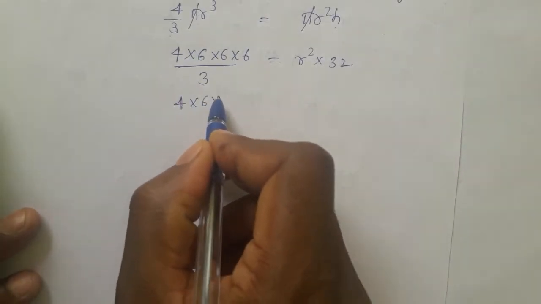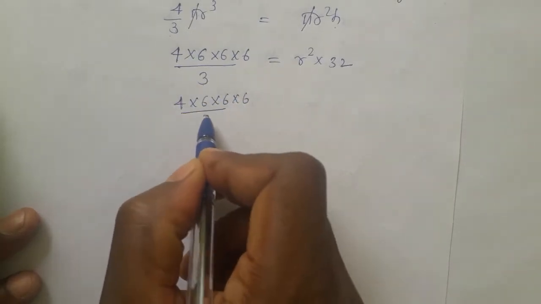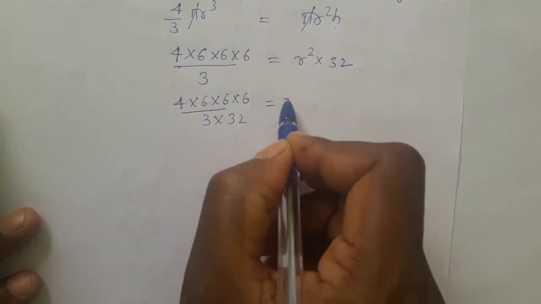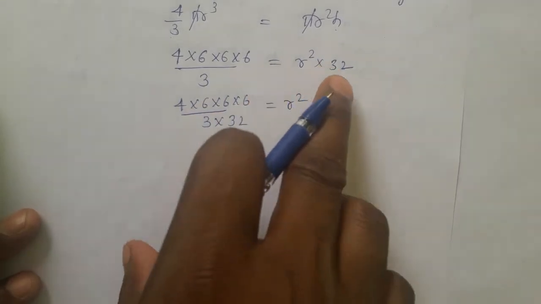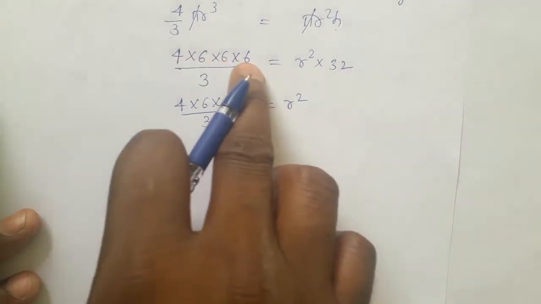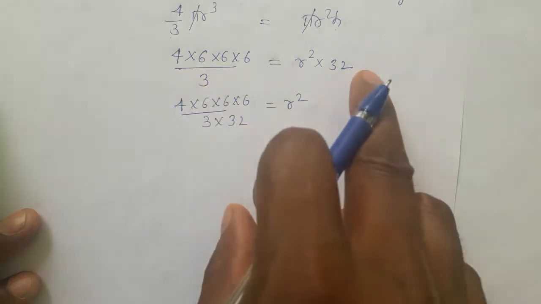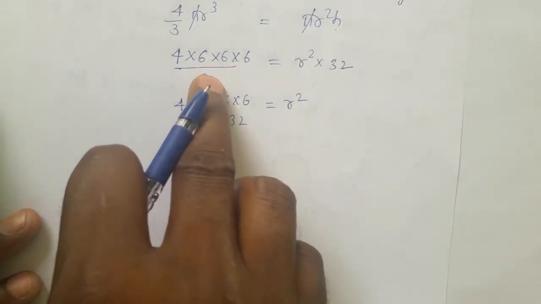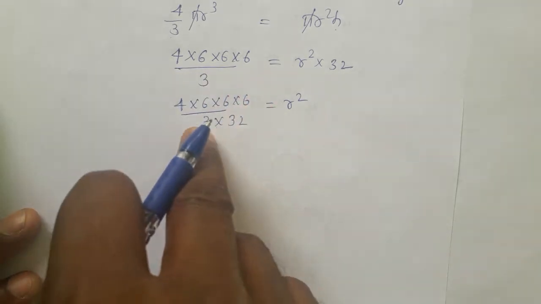4 into 6 into 6 into 6 by 3. This 32 is shifted here, so it comes in the denominator like this. Isn't it? This 32 is shifted to the LHS. 4, 6, 6, 6 are already in the numerator, 3 in the denominator. The right side 32 is shifted to the LHS and it will be standing next to 3 in the denominator.